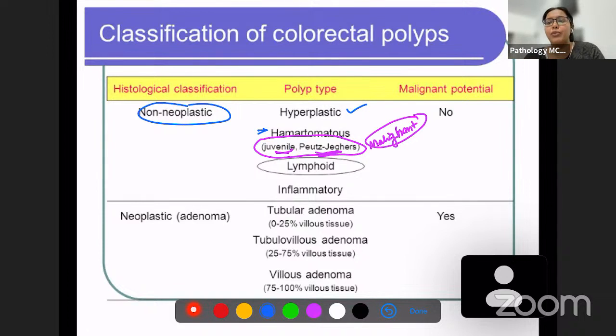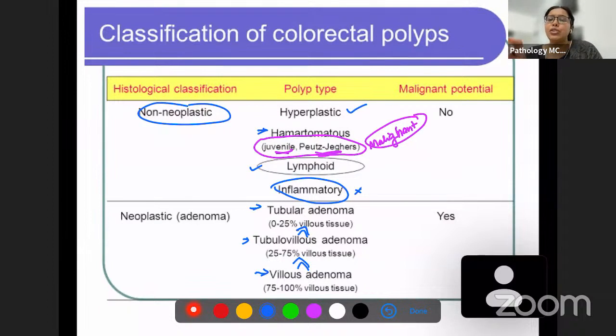Then we have lymphoid polyps and inflammatory polyps. These are non-neoplastic polyps. What are neoplastic polyps? There are three important types: villous adenoma, tubulovillous adenoma, and tubular adenoma. Which of these has the most malignant potential? Villous adenoma has the most malignant potential, then tubulovillous, and then tubular adenoma.